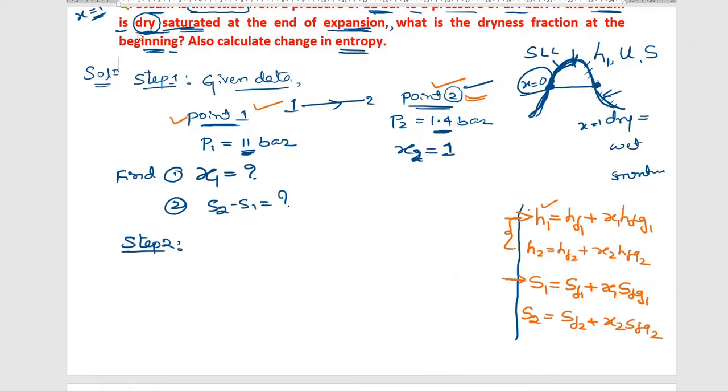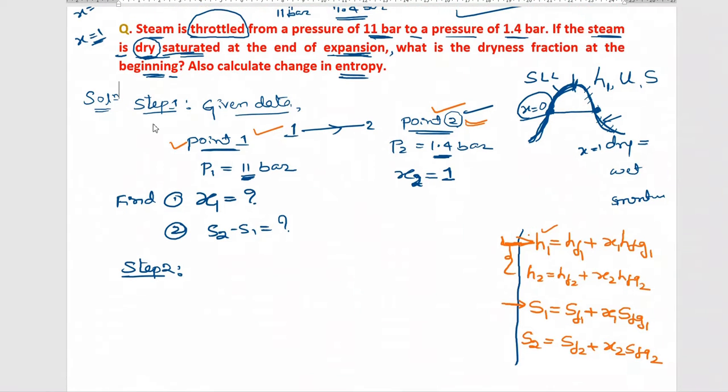Now, out of these 4 formulas, which formula will we apply first? We will apply the first formula. Now, what is the condition he has given, my dear students? Steam is throttled. Throttled means what? Enthalpy. What is the throttling process? Enthalpy at the beginning of the process is equal to enthalpy at the end of the process.